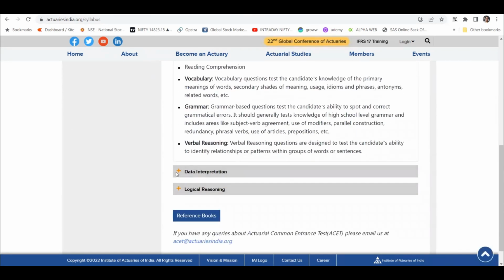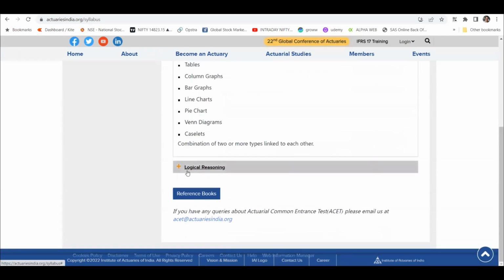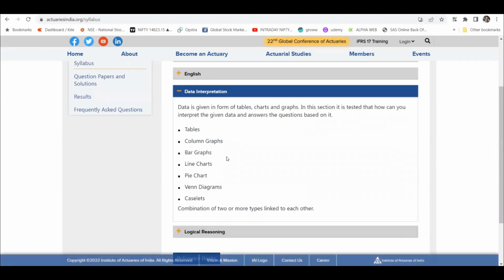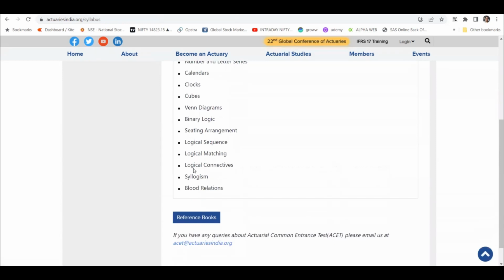Data interpretation, once again, is very easy. You need some experience, and after that, it will be tables, column charts, bar charts, line charts. These are very easy to understand, right? And logical reasoning, once again, you need some experience. You need to do some questions, but after that, it's very easy.